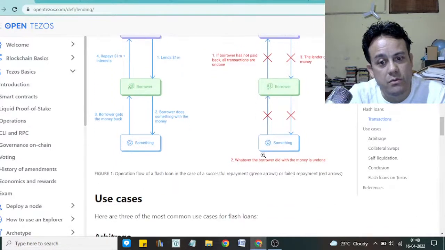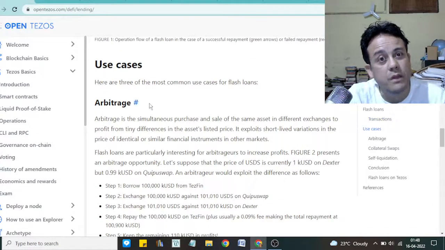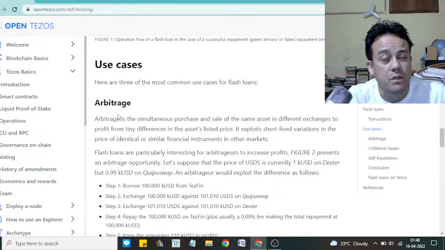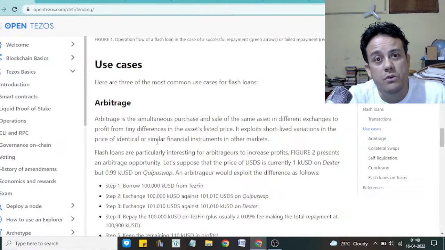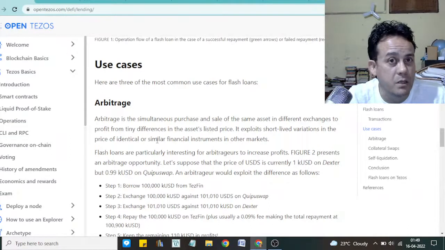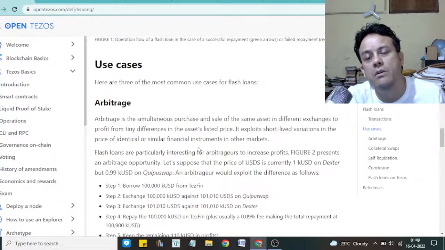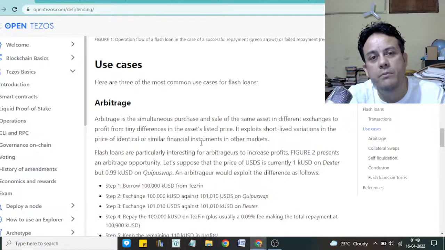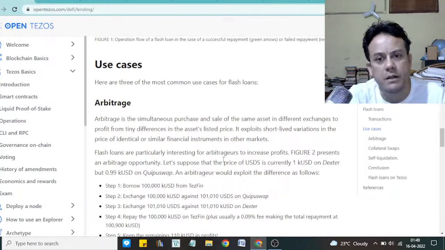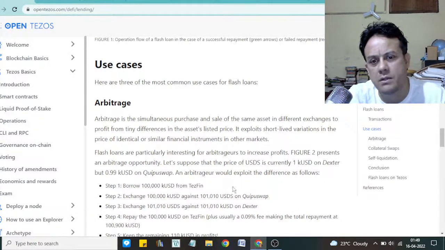So where is flash loan used? It's used in arbitrage. Arbitrage means there is a price difference of the same coin in different exchanges. So what you do is you buy, let's say Bitcoin, cheap in one exchange and then sell it in the other exchange and make the profit. You take a loan, buy cheap, sell higher and keep the profit, and you also return the loan. This is all done within the same blockchain transaction.